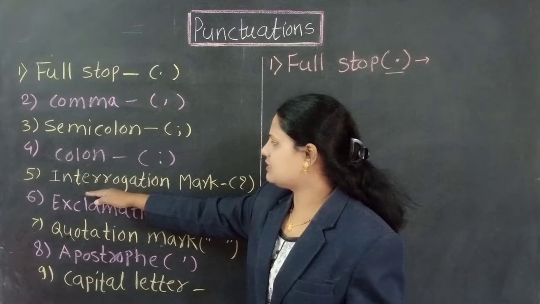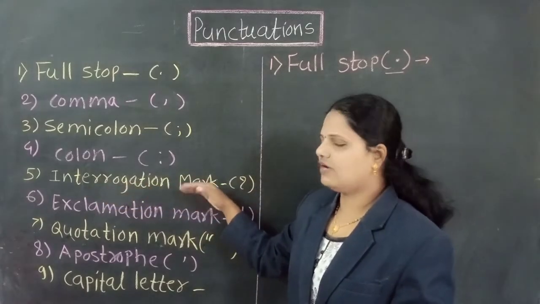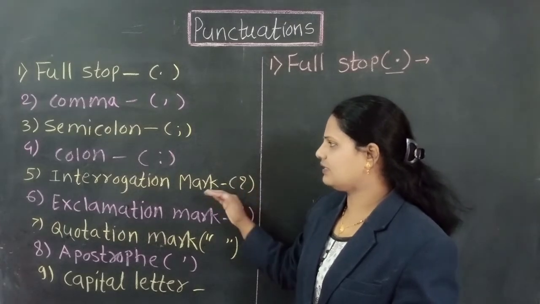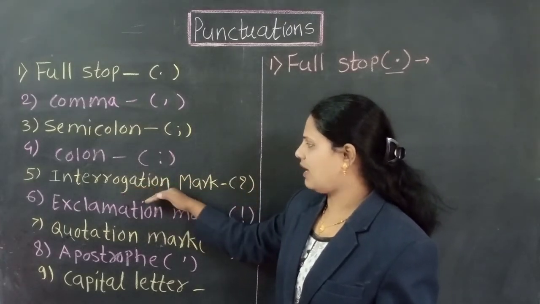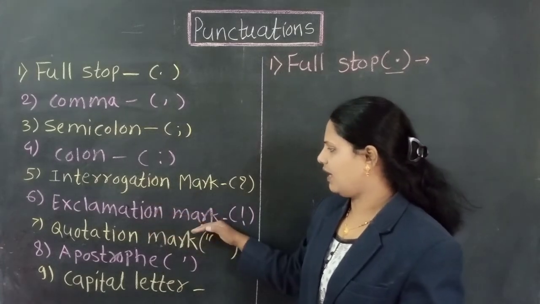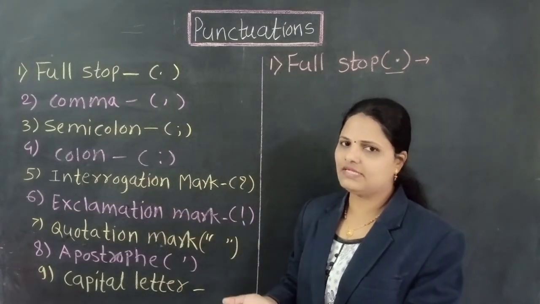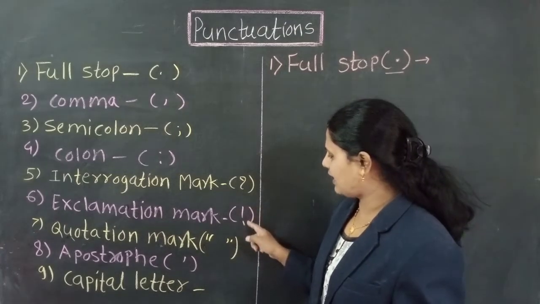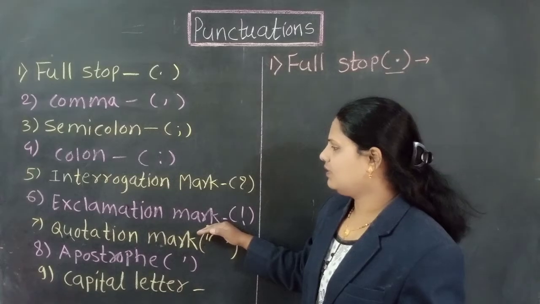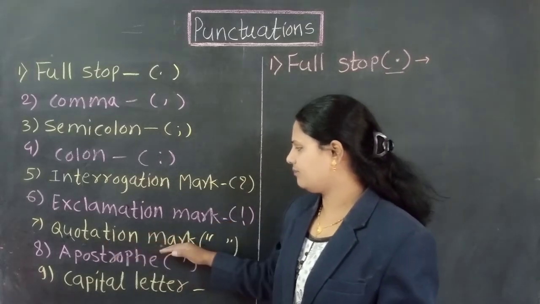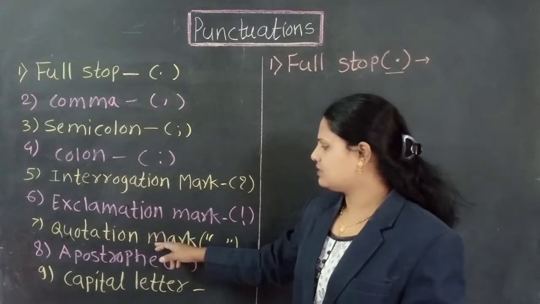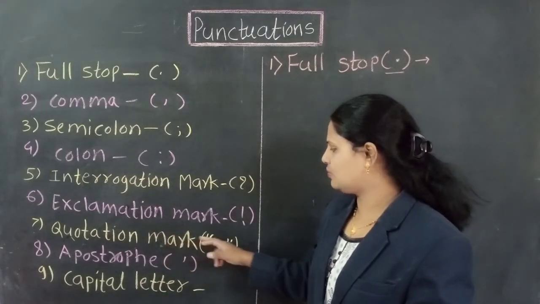Number 5 is the interrogation mark. Means after question, we use question mark. This question mark is called the interrogation mark in our grammar. Number 6 is the exclamatory mark. After exclamatory sentence, we give this sign, and this sign is called the exclamatory mark. Number 7 is the quotation mark. In direct indirect speech or in any speech, direct speech, we use this sign.